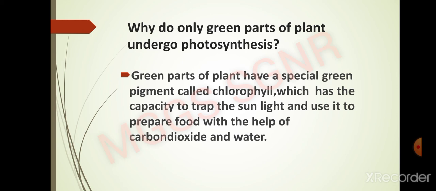That is why chlorophyll is also known as the kitchen of the cell. Chlorophyll is stored in the chloroplast. So the chloroplast is known as the kitchen of the cell also.